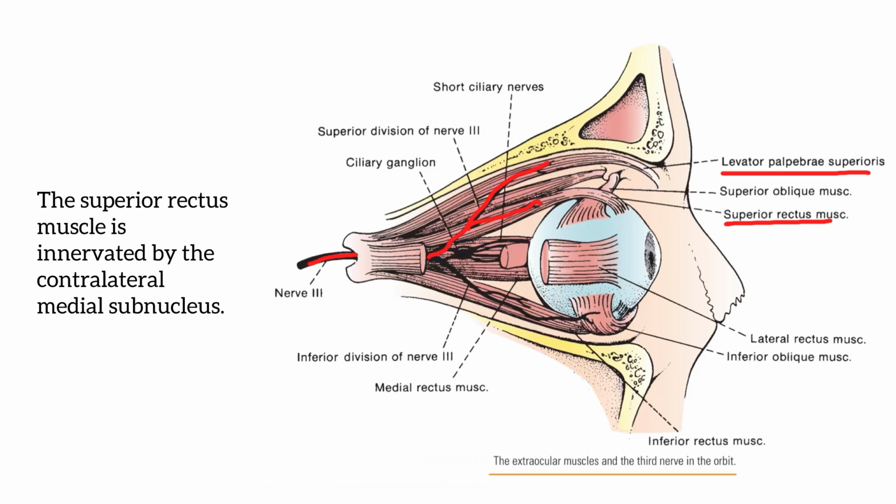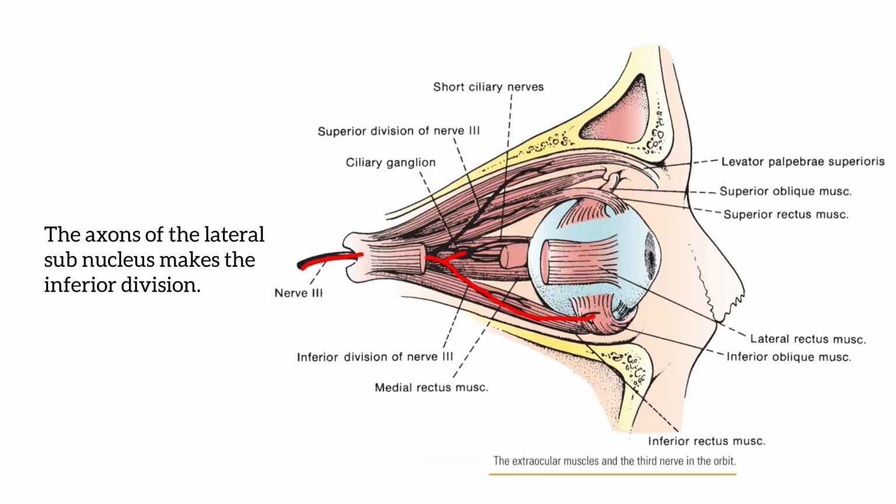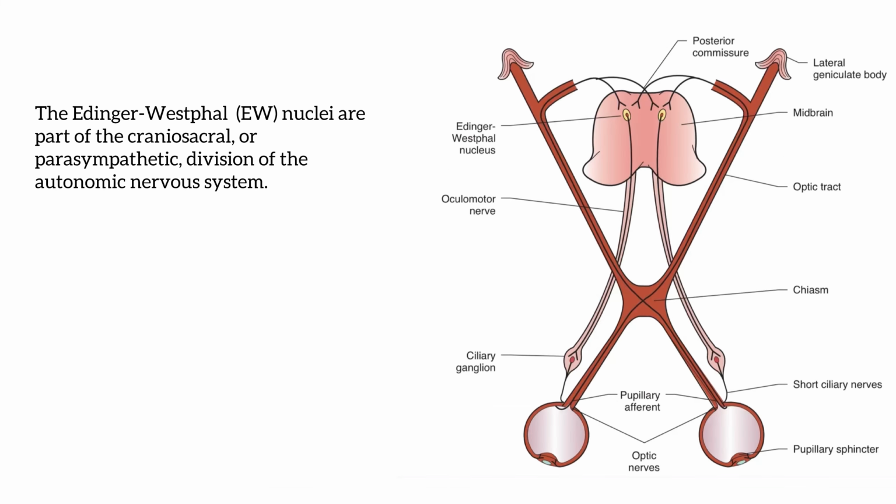One of the important things to remember is the superior rectus muscle is innervated by the contralateral medial subnuclei. So because of its cross innervation, a major clue to the presence of a nuclear third nerve palsy is a superior rectus weakness in the opposite eye. The inferior division of the third nerve is made by the axons of the lateral subnucleus, and it supplies the medial and the inferior recti, inferior oblique and the pupil.